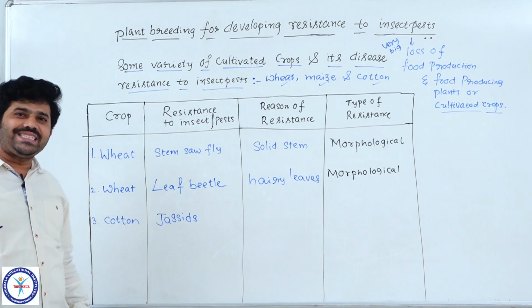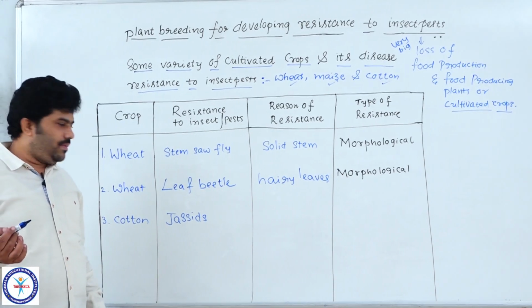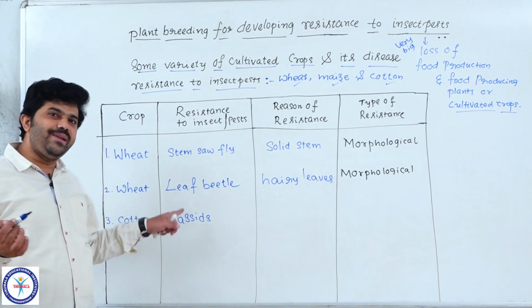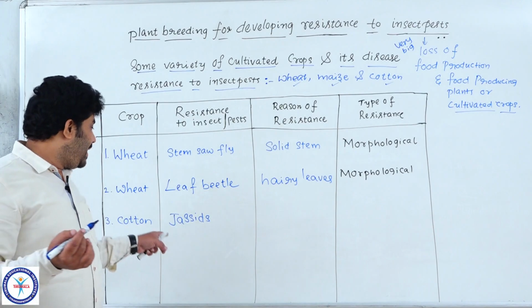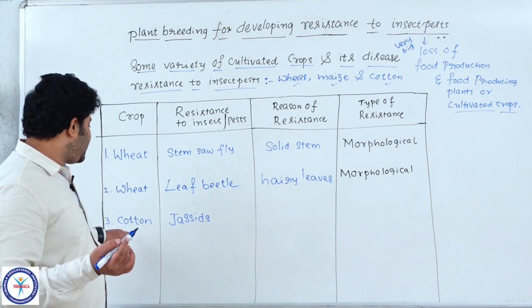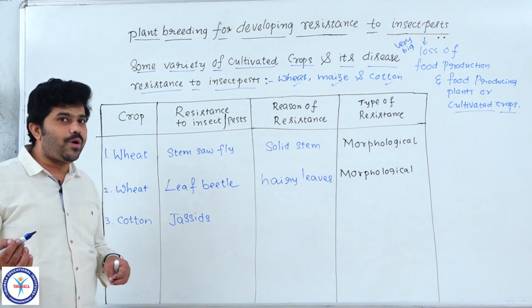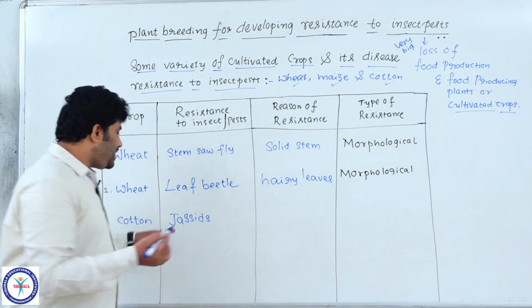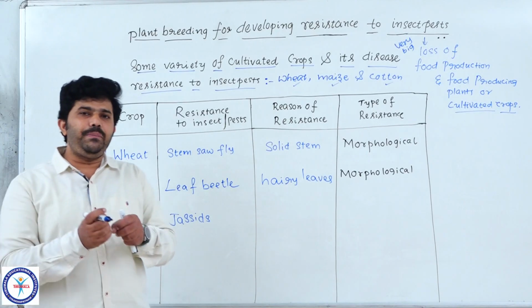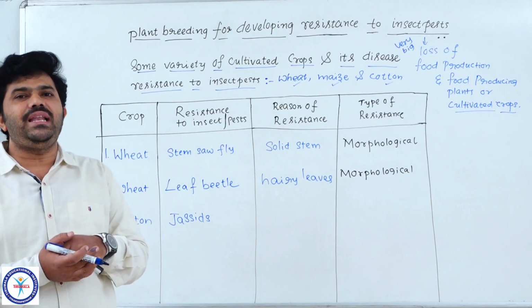What is jassids? Jassids are also a category of insect pests which damage the plants and their particular plant parts. These jassids also attack the leaves and simply pierce the materials present in the leaves.